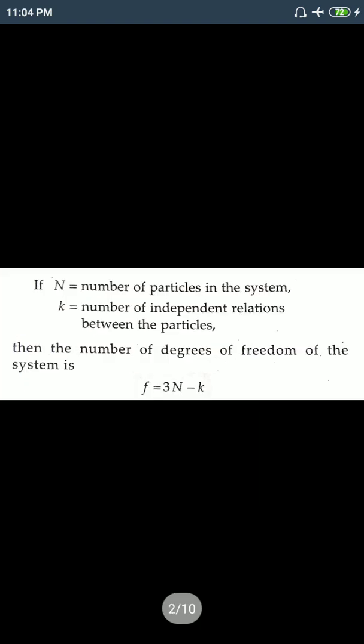So we introduce this formula to find out the number of degrees of freedom of a system. Small f denotes degrees of freedom. This is not a focal length, it is degrees of freedom. f equals 3n minus k. What is n and what is k? n is the number of particles in the system, how many particles are there. And k is the number of independent relations between the particles.